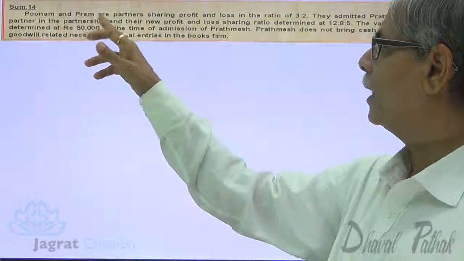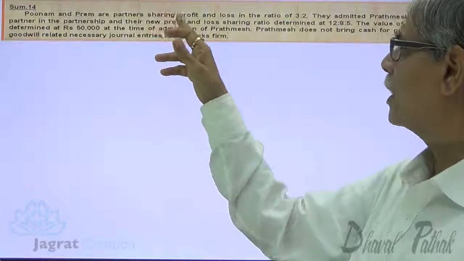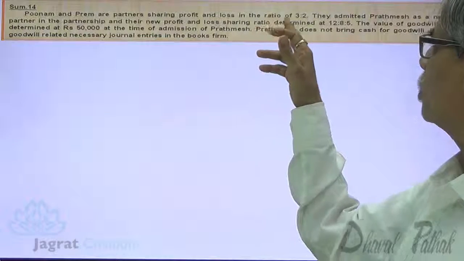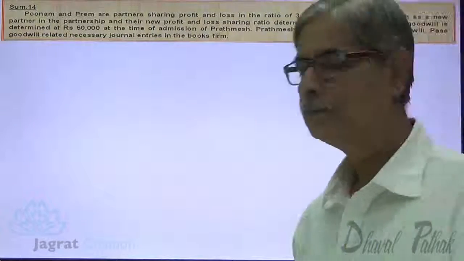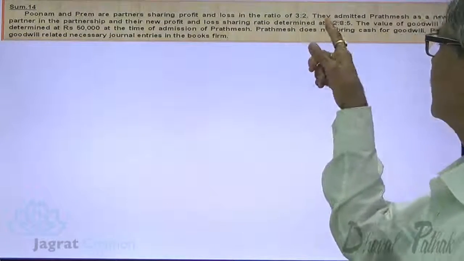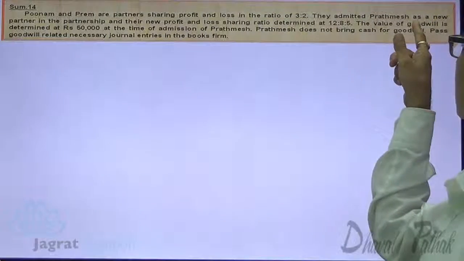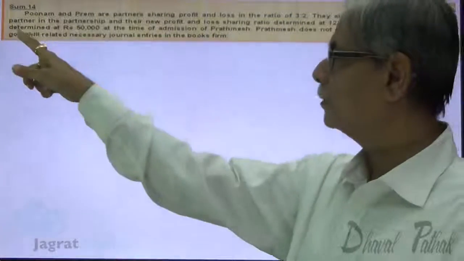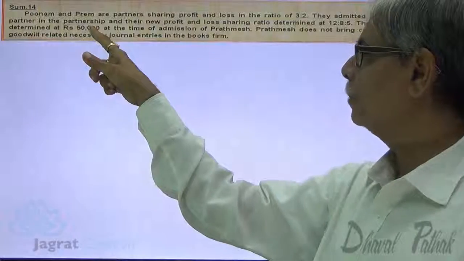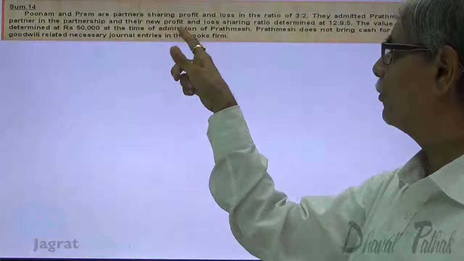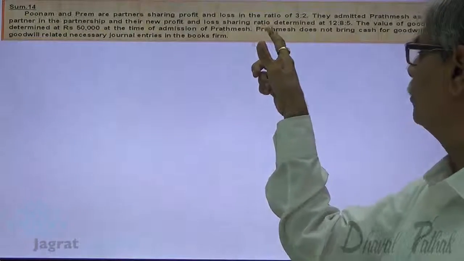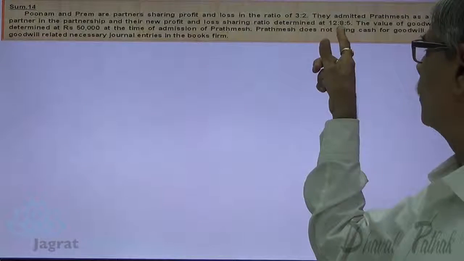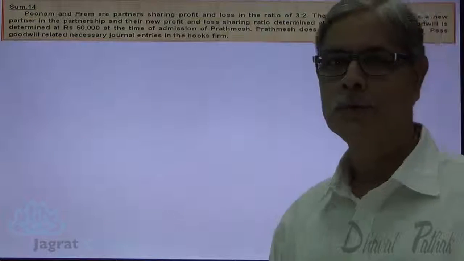Poonam and Prem are partners sharing profit and loss in the ratio of 3:2. They admitted Prathamesh as a new partner, and their new profit and loss sharing ratio is determined at 12:8:5.